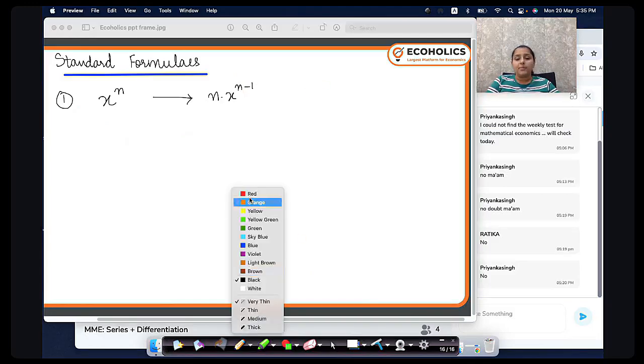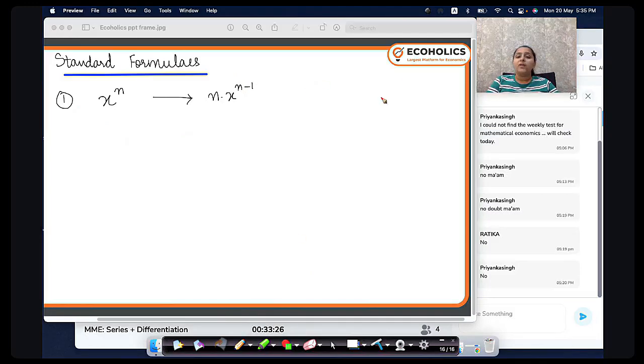Okay, example, let's take it up. If I have x raised to the power 5, the derivative will be 5x raised to the power 4. If I have x square, the derivative is 2x. If I have x only, the derivative is 1. Because what is the derivative of x? 1 comes in front, x is left with power 0. So 1 into 1, which is 1 only.